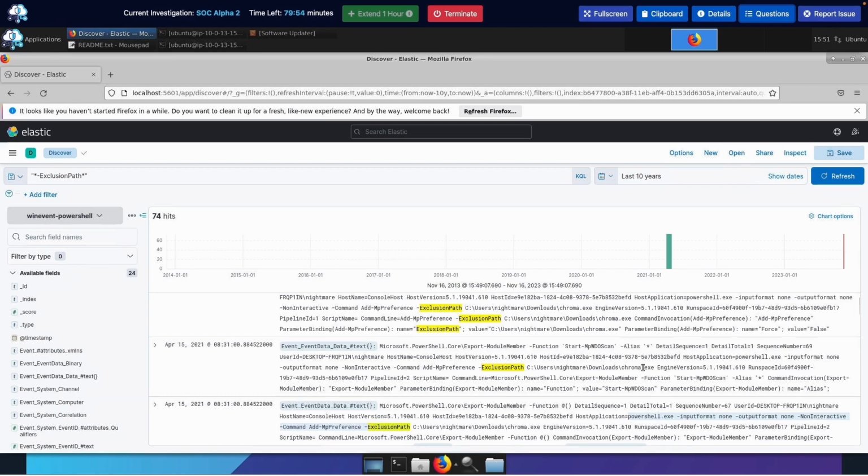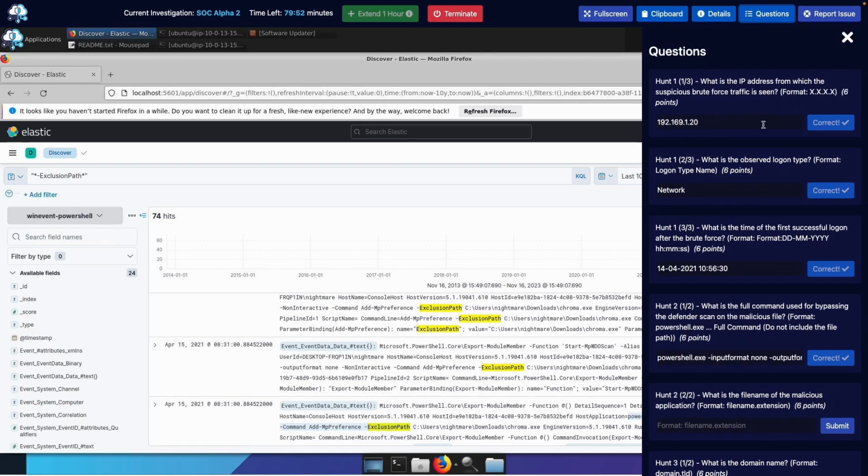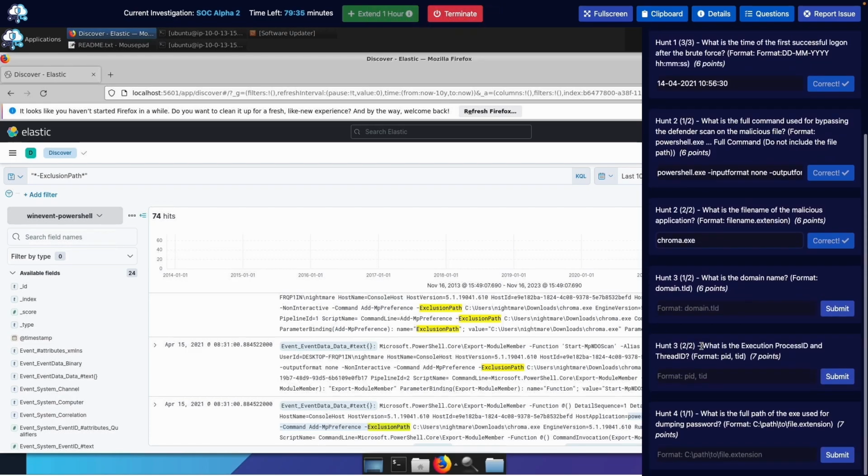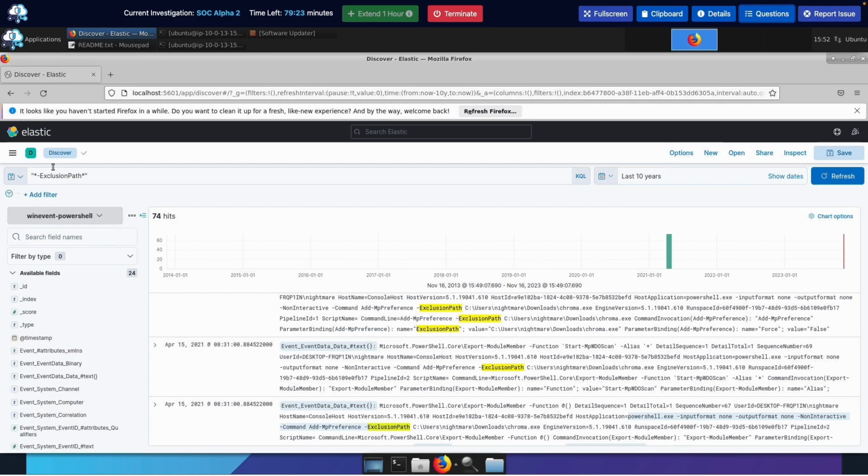Chroma exe. I think that's our tool, guys, or our application, whatever they have it labeled as. I don't know what the heck a Chroma exe is. Sounds like a knockoff Chrome, but it is what it is. Let's try that out. It is. Sweet, sweet. Okay, guys, we're almost done. We got 3 more. What is the domain name? Oh, no, this is for Hunt 3. So we're done with this.